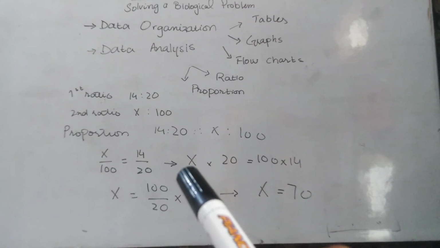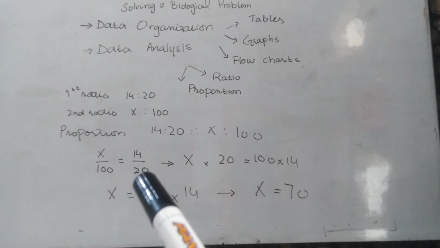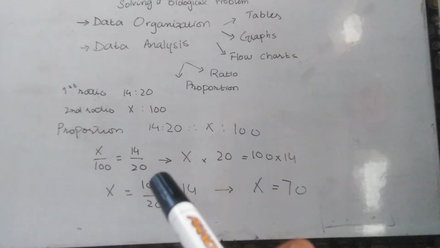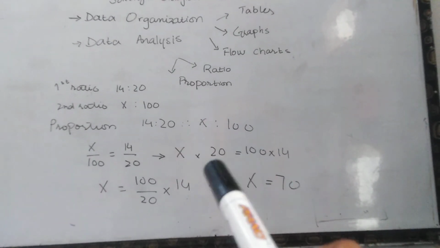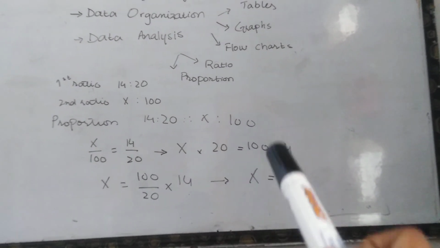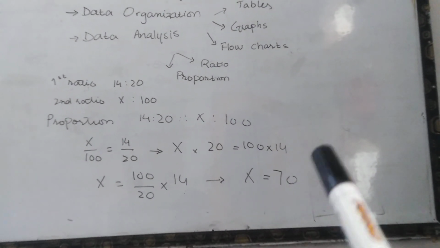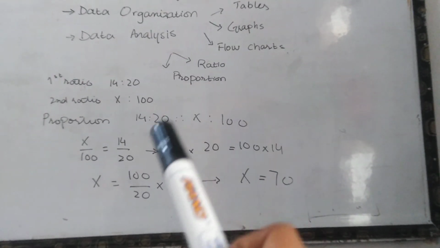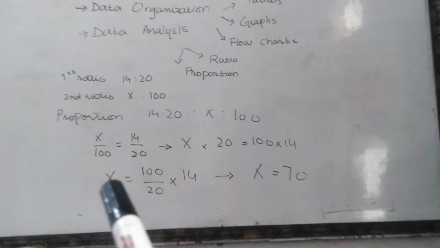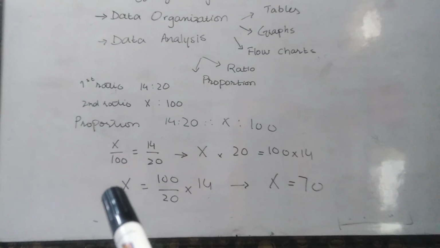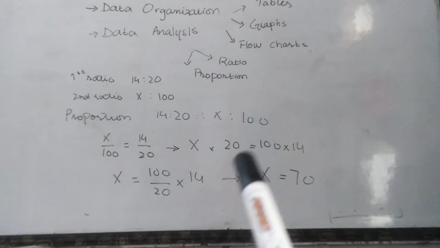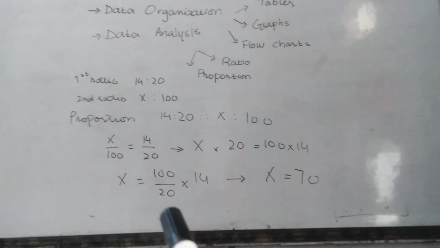According to the rule, the thing which is divided on the left-hand side will multiply on the right-hand side. x multiplied by 20 is equal to 100 multiplied by 14, as the 100 moves to the right-hand side. In the next step, we will separate x on the left-hand side. x is equal to 100 multiplied by 14, and this 20 will come downwards and divide it.